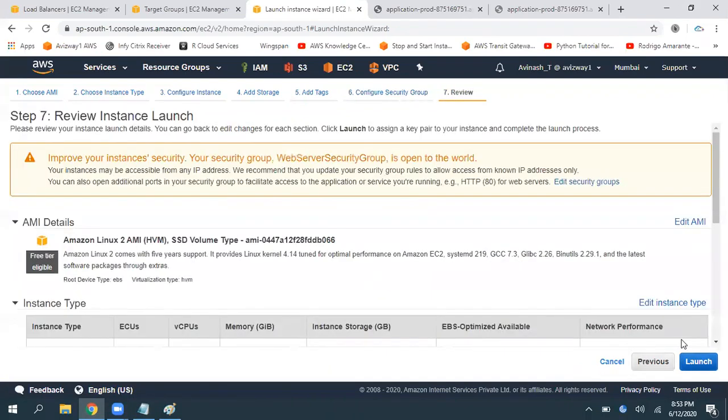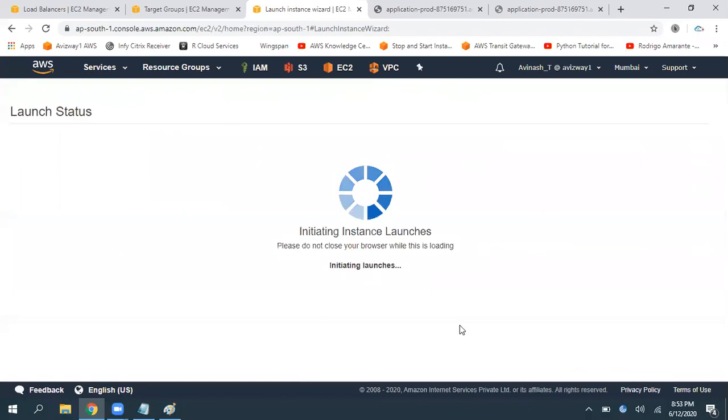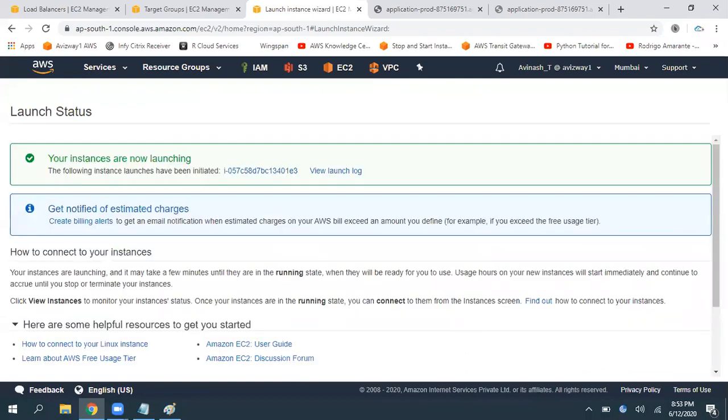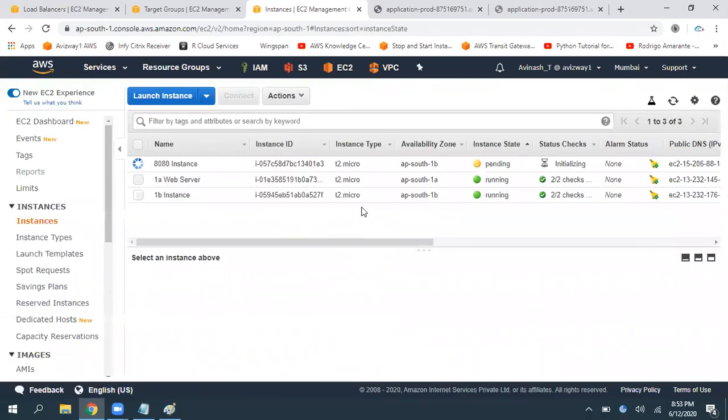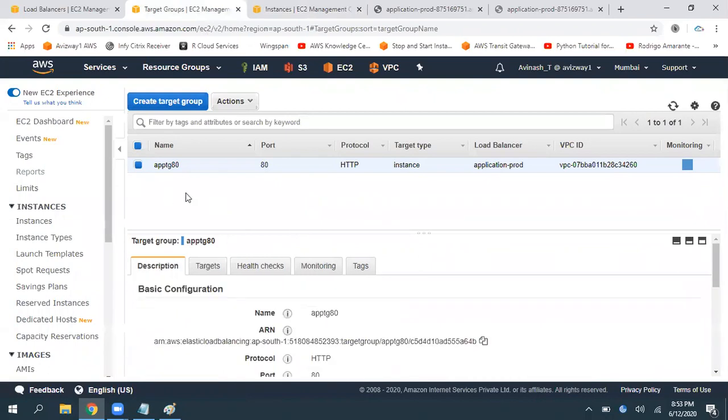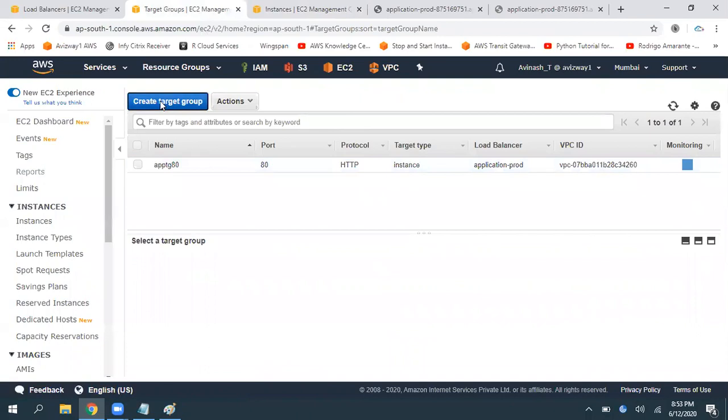Then click on review, launching using an existing key pair. All right, so one new instance is created. Meanwhile, let's create a target group. This time we are manually creating the target group, instead of creating it while launching the load balancer. Click on create target group.